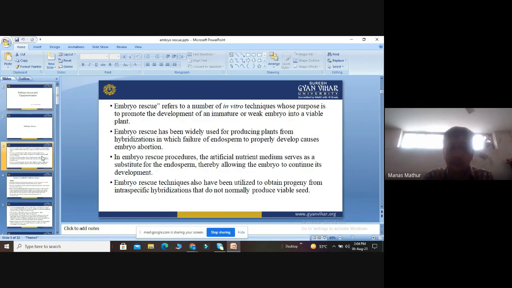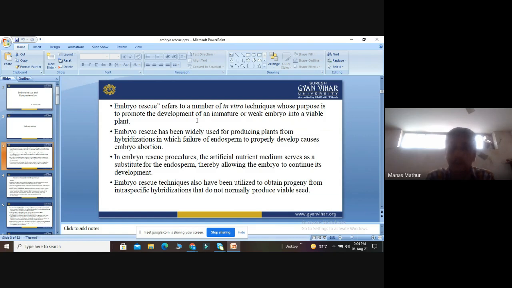First of all, we should know what we mean by embryo rescue. So embryo rescue refers to a number of in vitro techniques whose purpose is to promote the development of immature or weak embryos into viable plants. It means we have to provide protection to the immature or weak embryo, which can develop into the complete plant.